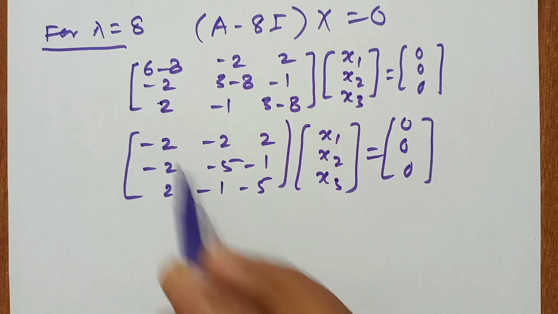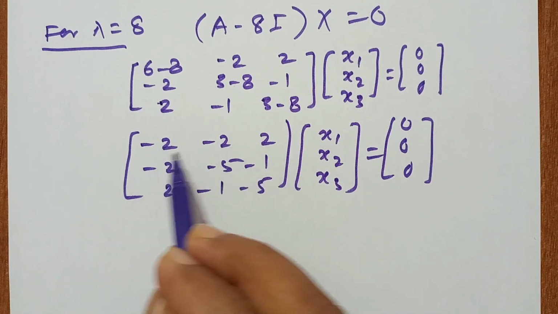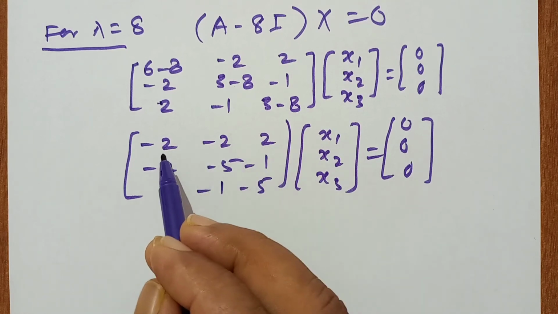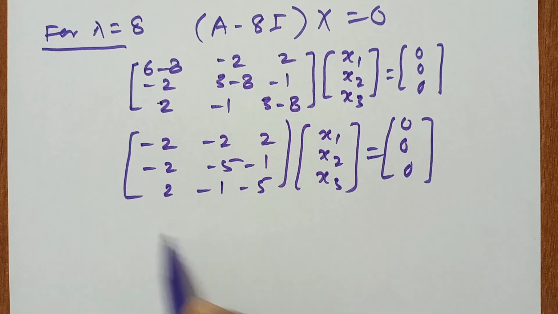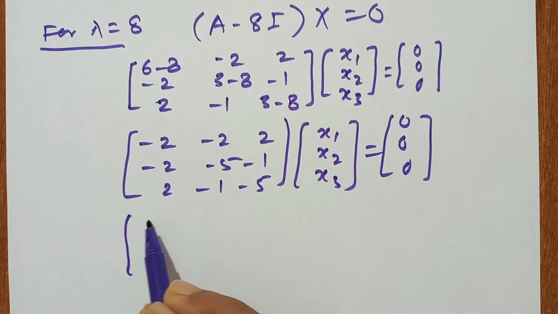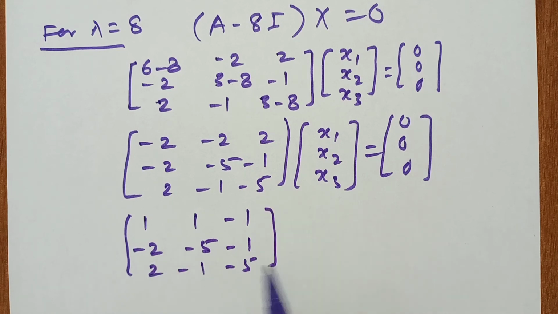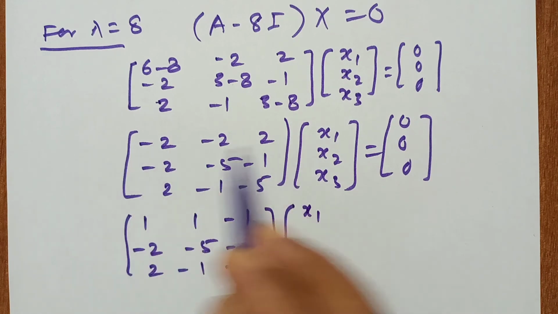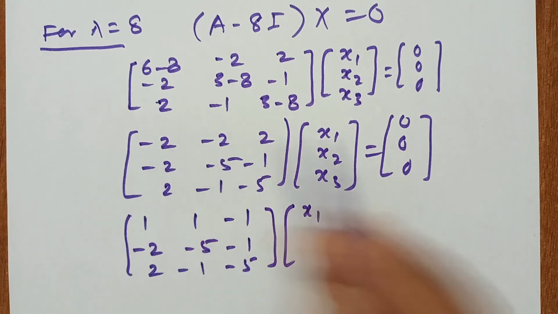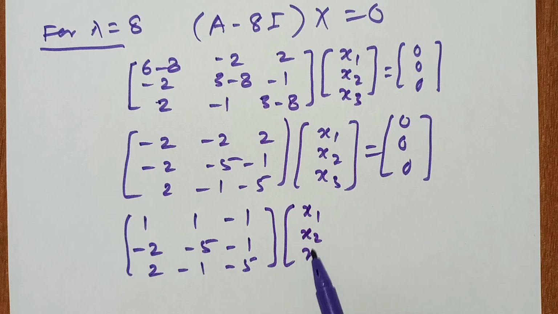As we know, in the first row 2 is common, so I'm dividing by 2 and multiplying by minus 1.